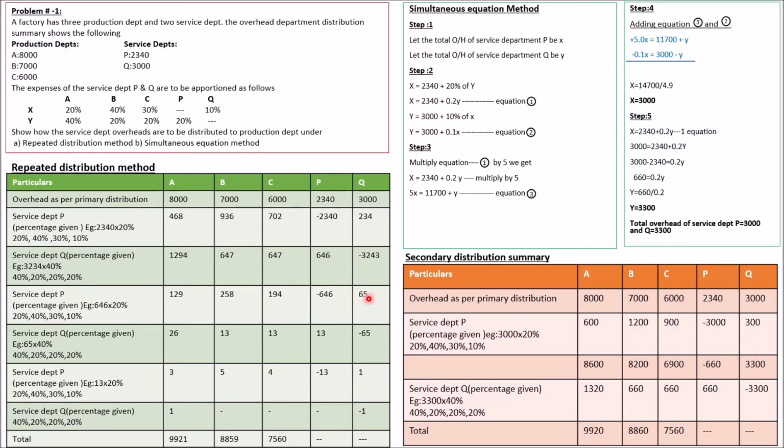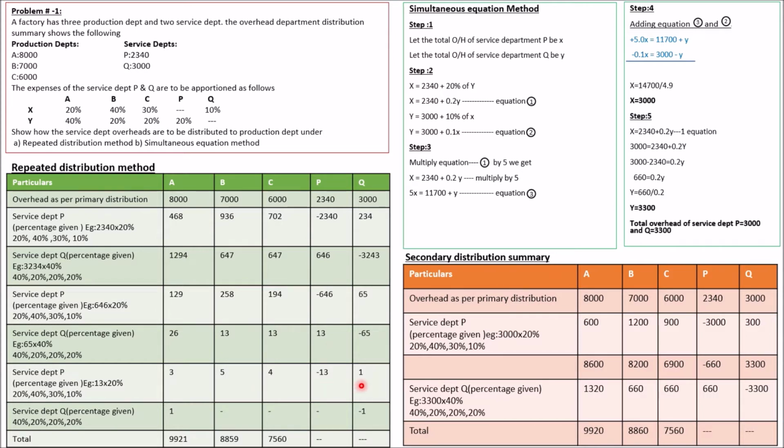Since the entire amount of 65 has been taken out, the remaining balance here is nil, and we have in the service department P it is 13 rupees. Again this 13 rupees has to be redistributed to all the departments. Again 13 into 20% is 3, 13 into 40% is 5, 13 into 30% is 4, 13 into 10% is 1.